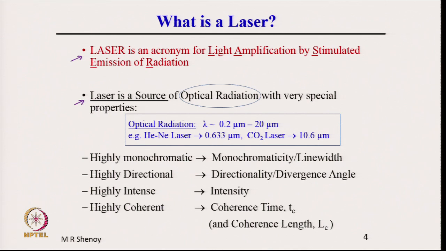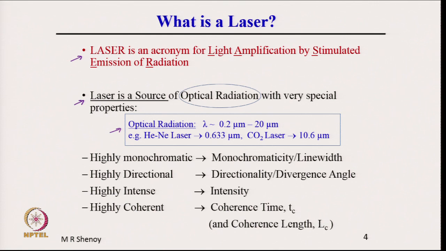So, optical radiation, what is this optical radiation? Optical radiation is approximately the range of wavelengths of the electromagnetic wave in the range of 0.2 micrometer to 20 micrometer. For example, we know that for a helium neon laser, the wavelength is 0.633 micrometer, while for a carbon dioxide laser, the wavelength of emission is 10.6 micrometer.